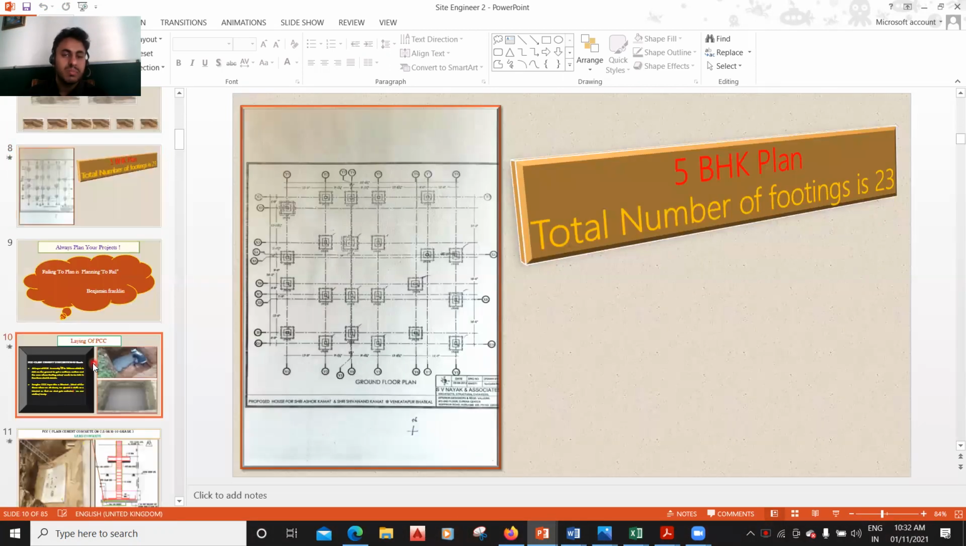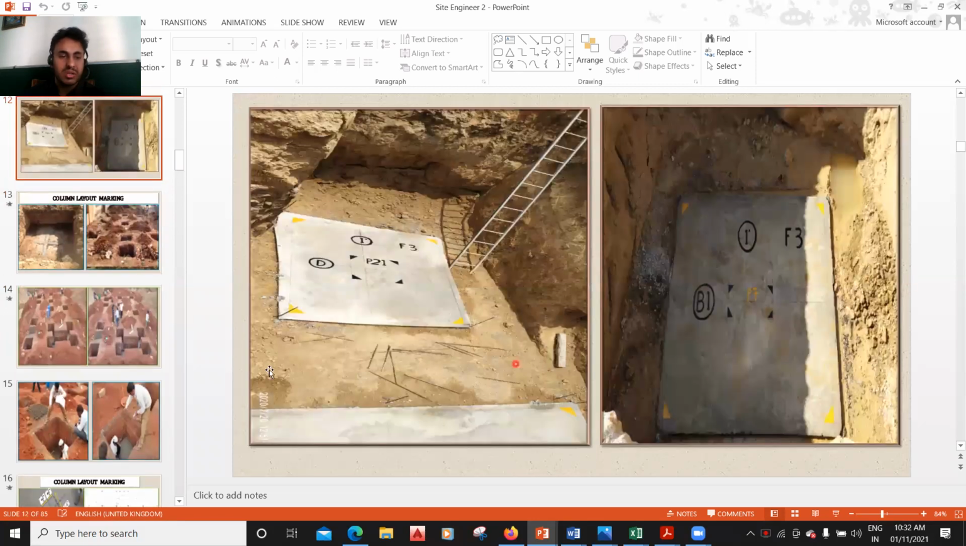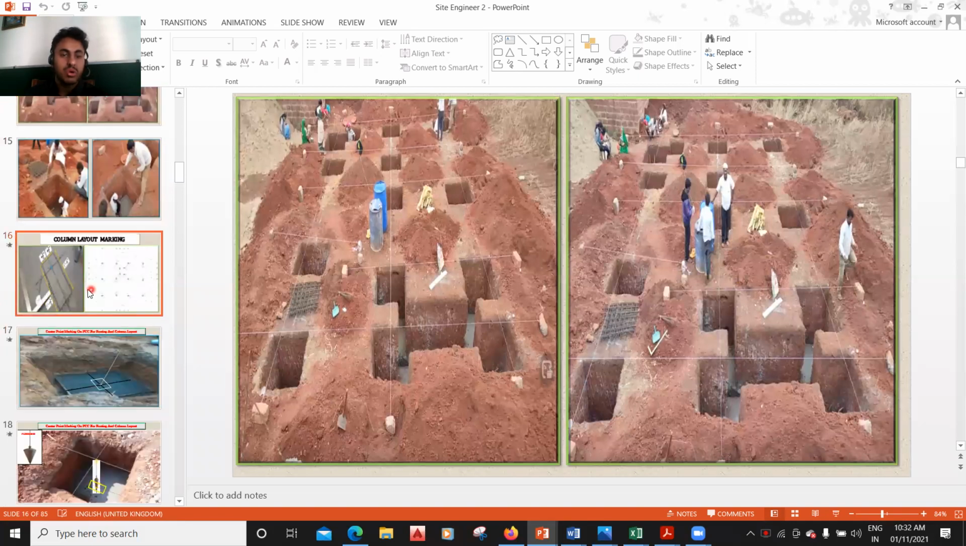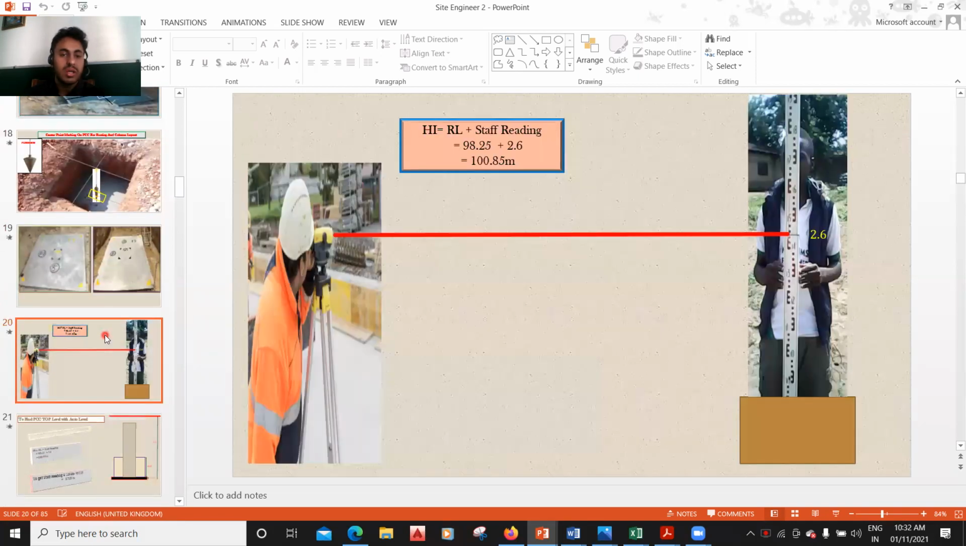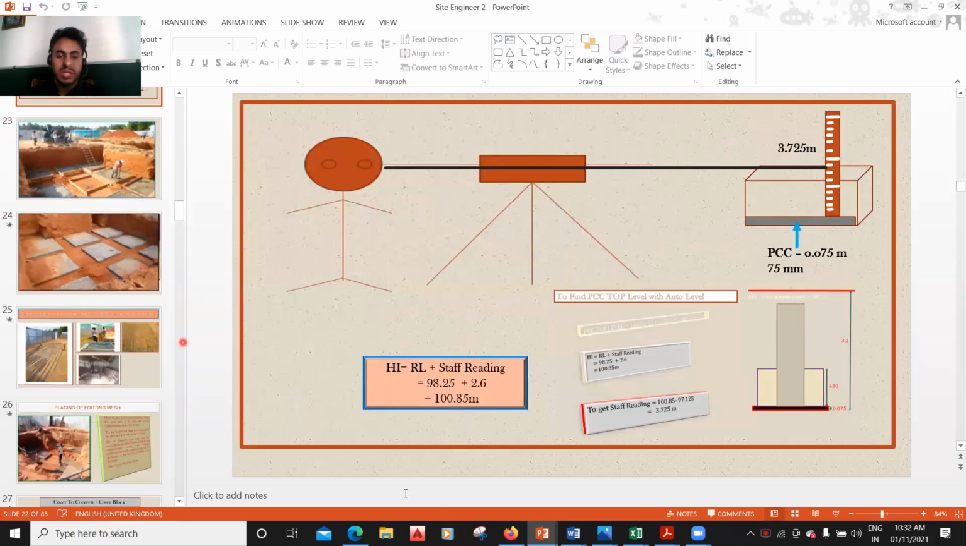How to lay the PCC, how a PCC looks practically on the site, how to do the center line marking on the site, how to do the column layout marking, and how to take the level with the help of auto level. All these things I have explained in this particular course.